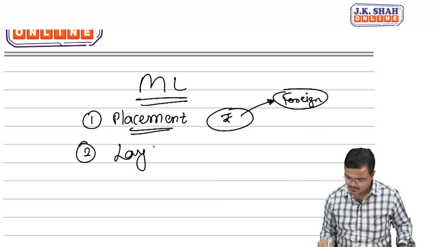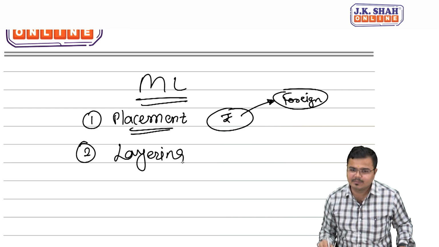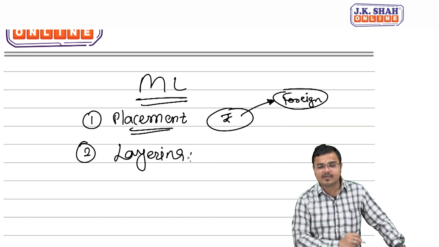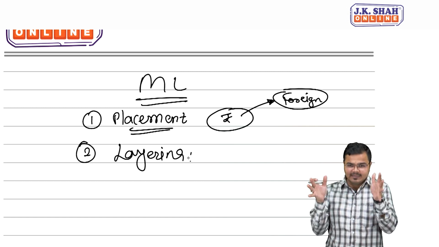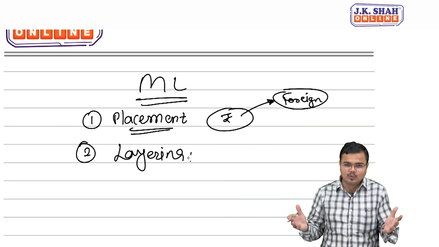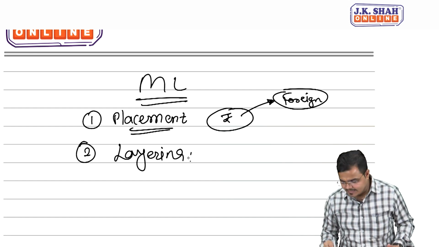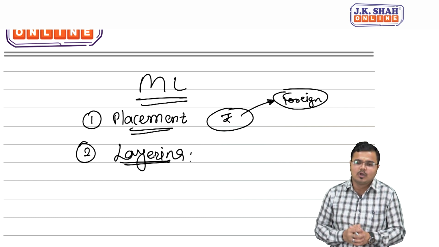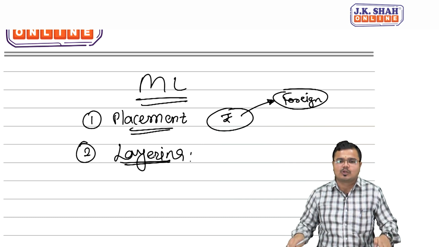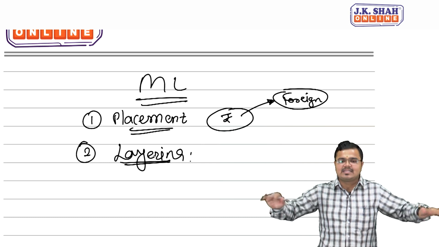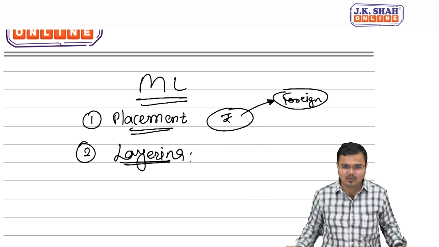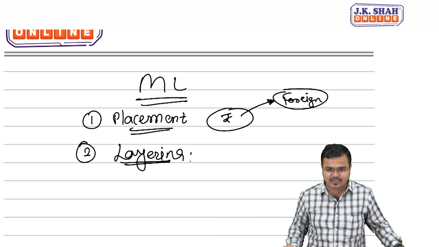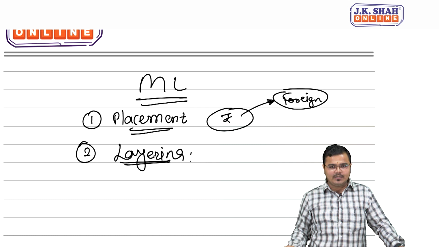Now second comes layering. Comes to what, people? Layering. Now what do you mean by layering? Layering refers to, very simple words, people, dividing this cash, because it's a very huge amount of cash. Carrying this type of cash, you will immediately get caught. So what you will do, you will divide this money into small tranches and transfer it in some other way, to other activities, meaning investing into other things. Okay, so layering refers to what?